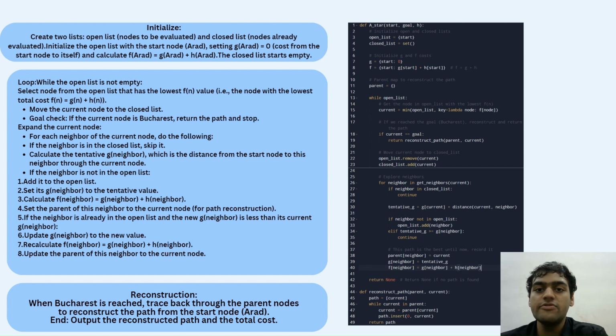We use a loop where, while the open list isn't empty, it selects the node with the lowest f(n). If it reaches the final goal, which is Bucharest in this case, it stops and reconstructs the path. For each neighboring city, we calculate g(neighbor) and f(neighbor). Here, the neighbors are the cities. We add the neighboring cities in the open list if they offer a better path. Finally, we reconstruct the path. When the goal is reached, we trace back through the parent nodes to get the path.